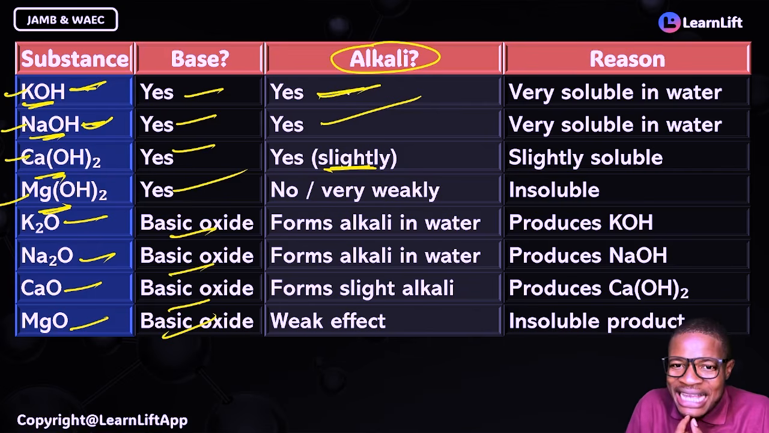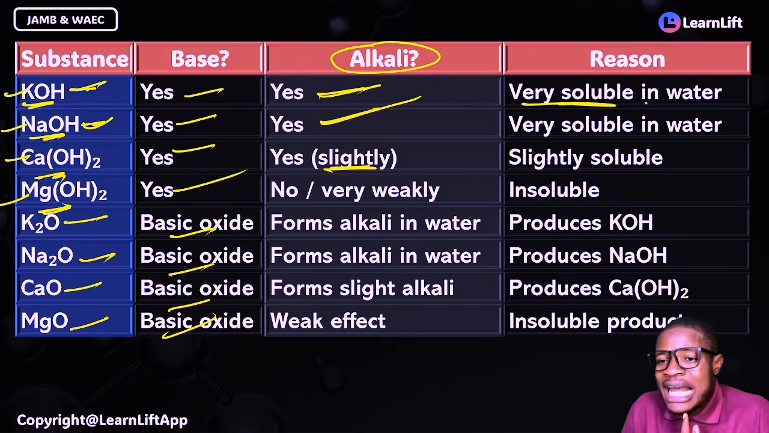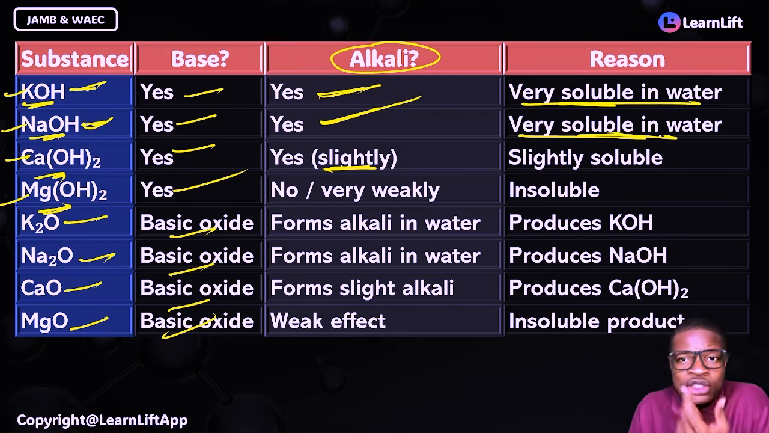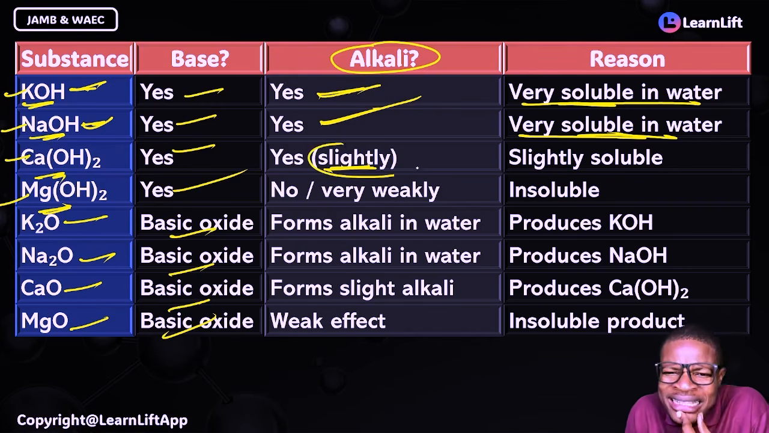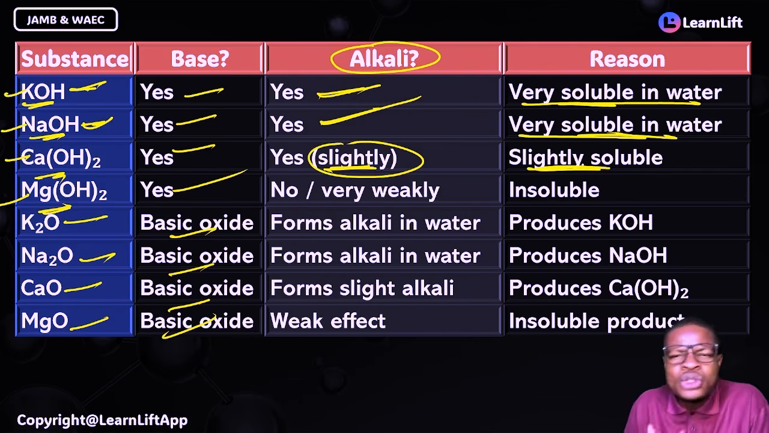Right? You know, these guys that are alkali, why are they alkali? Because they are soluble in water. They are very soluble in water. They will dissolve in water. But calcium hydroxide, it is slightly soluble in water. So slightly soluble. It will dissolve, but slightly soluble.